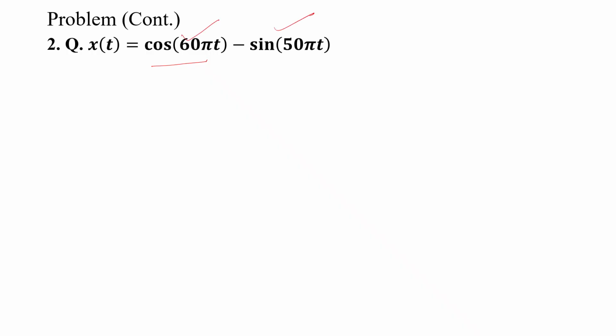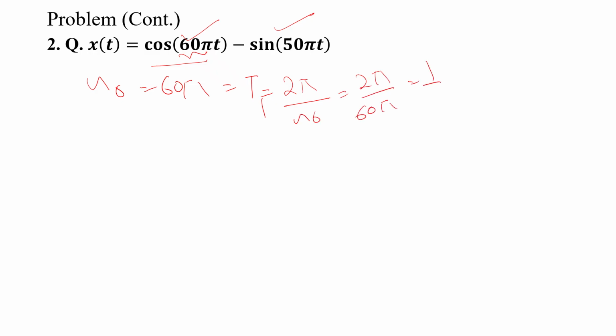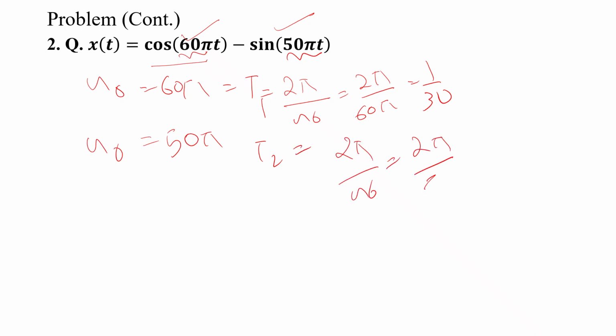Then you have to check for the condition T1 by T2. So first, omega naught 1, I will calculate, it is 60 pi. So T1 is equal to 2 pi by omega naught, 2 pi by 60 pi. It is 1 by 30. Similarly, omega naught for the second is 50 pi. So T2 is equal to 2 pi by 50 pi, it is 1 by 25.